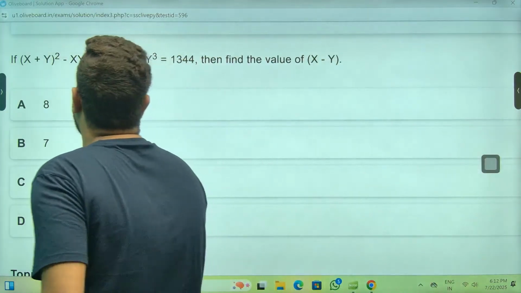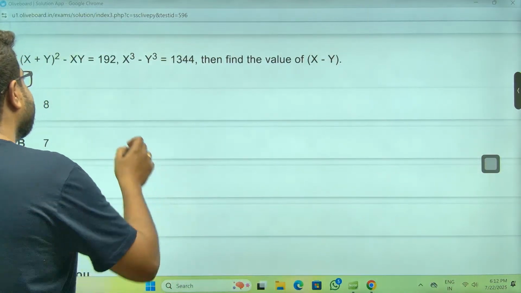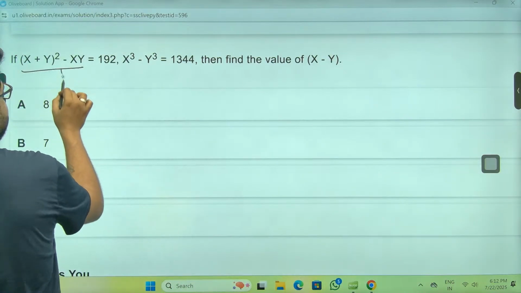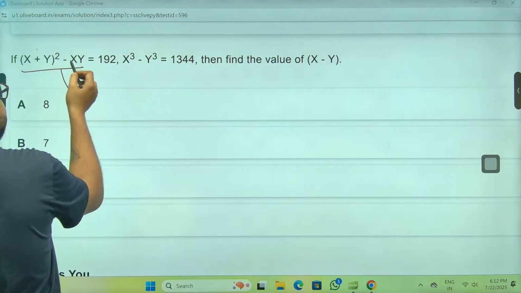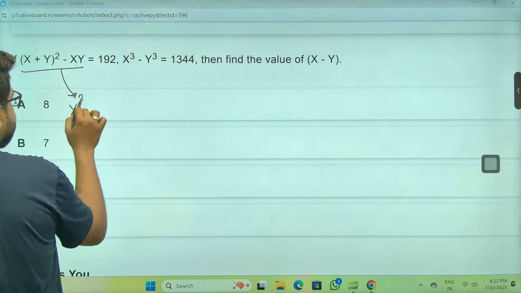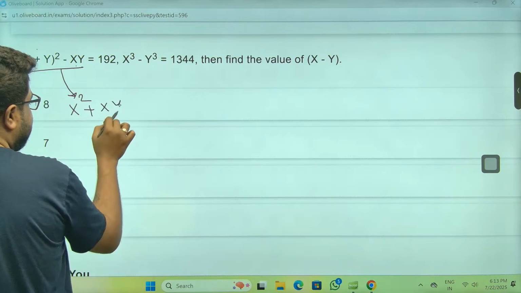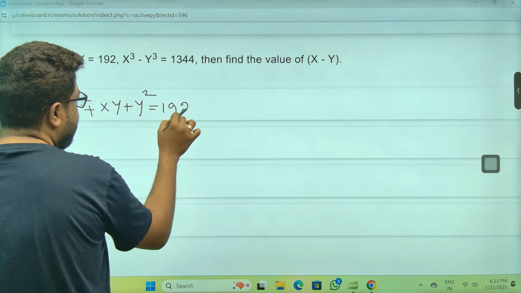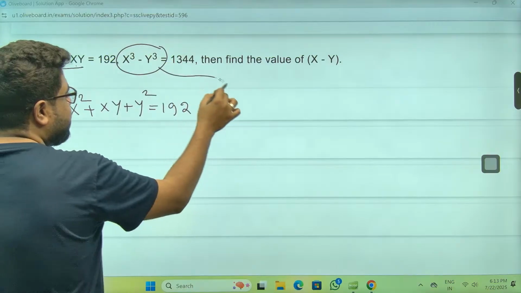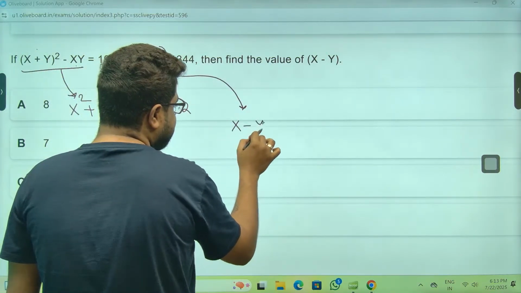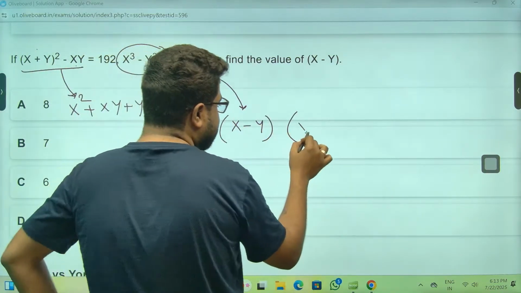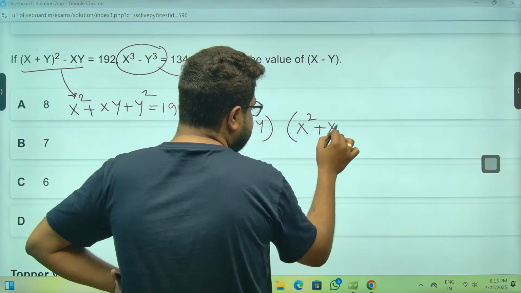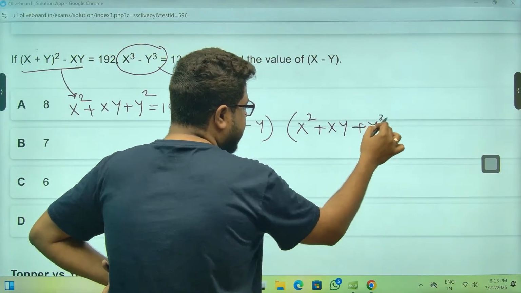Sir, x plus y whole square. You see, just by looking at this, the first thing I understood, sir, is 2xy minus xy. Meaning, sir, x square plus xy plus y square will be remaining. That is 192. And you see, cube minus cube, meaning this is x minus y into x square plus xy plus y square. Right?